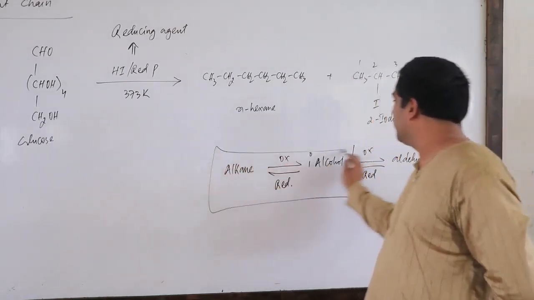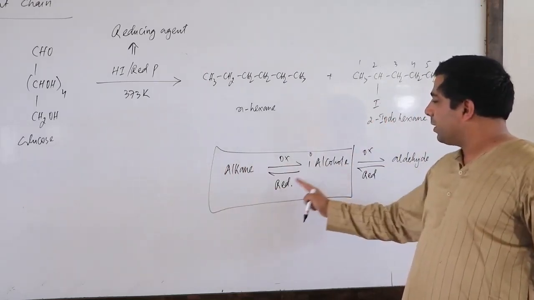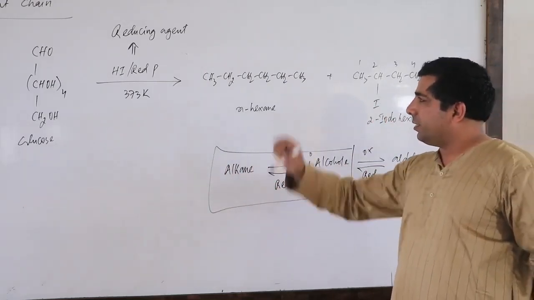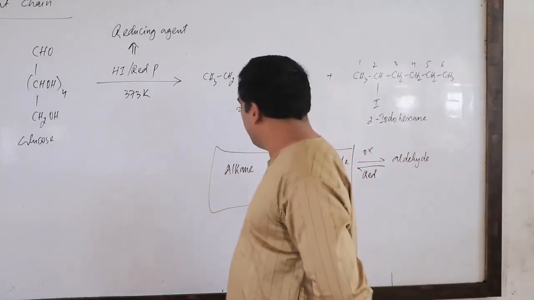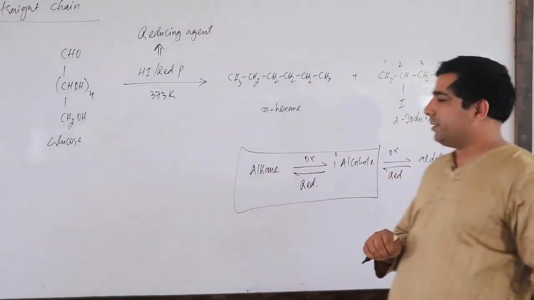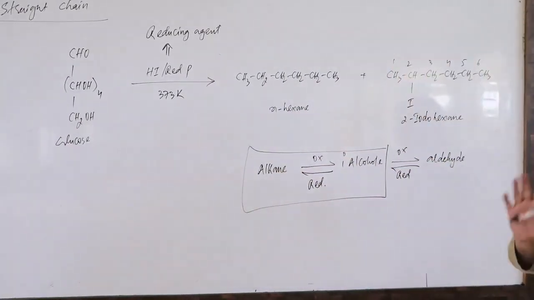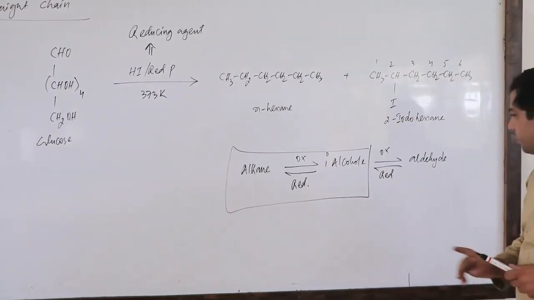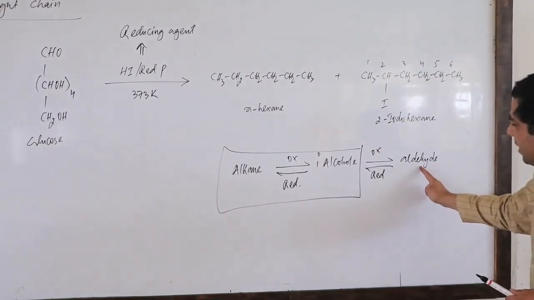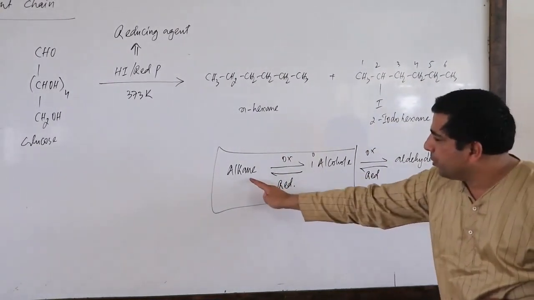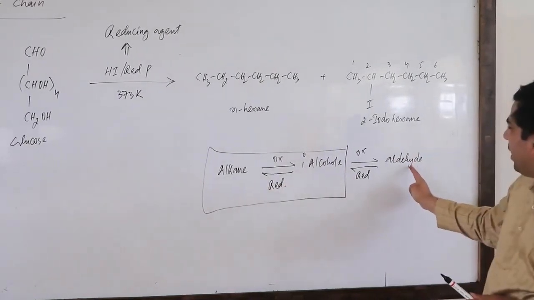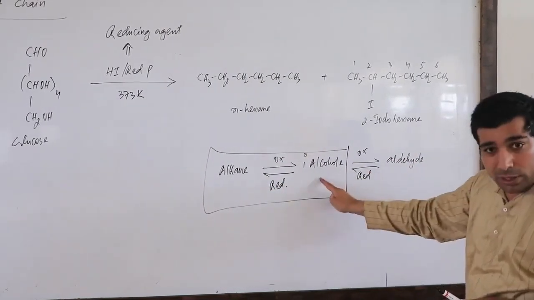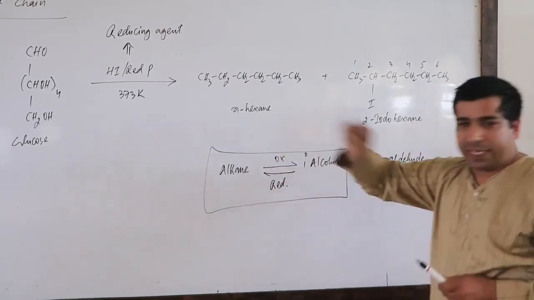Look here. Primary alcohol can be reduced to alkane. We can tell one more thing here, if you don't mind. Even the aldehyde can be reduced to alkane. First of all, aldehyde will be reduced to alcohol, then alcohol will be reduced to alkane.